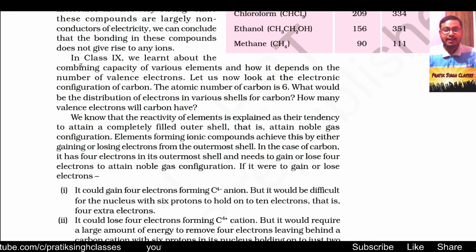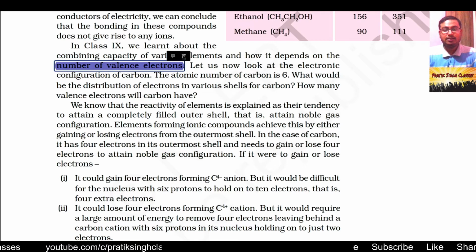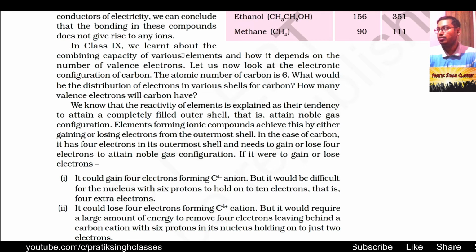In class 9, we learnt about the combining capacity of various elements and how it depends on the number of valence electrons. Valence electrons are the electrons available in the outermost orbit, and valency is the number of electrons needed to fulfill the octet. So never get confused between valence electrons and the valency of an atom.